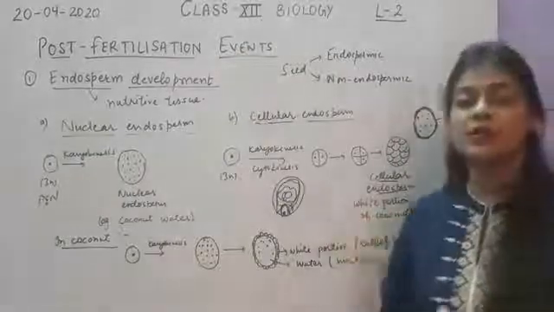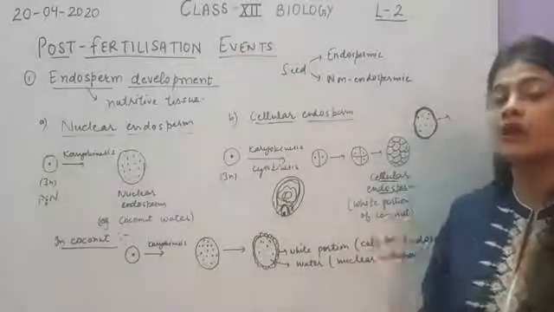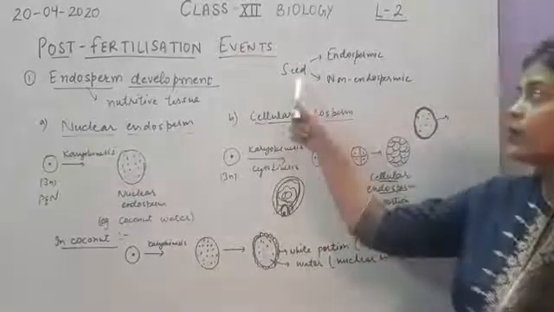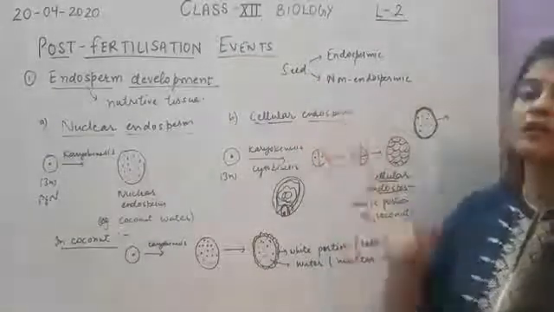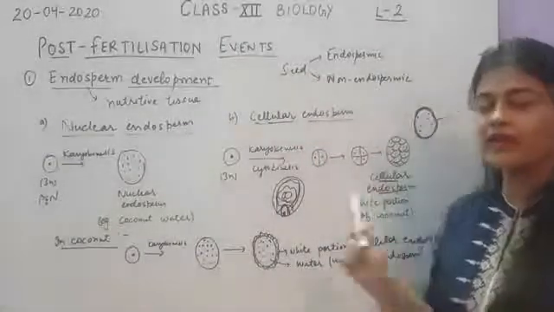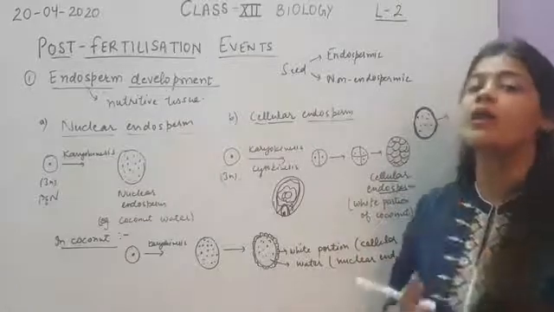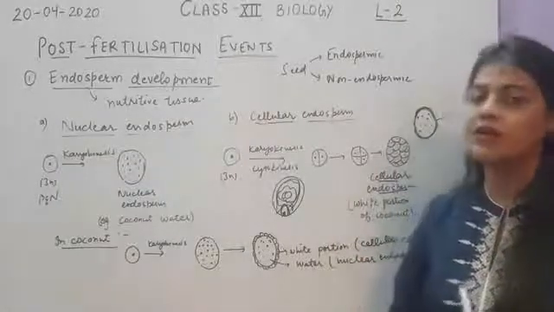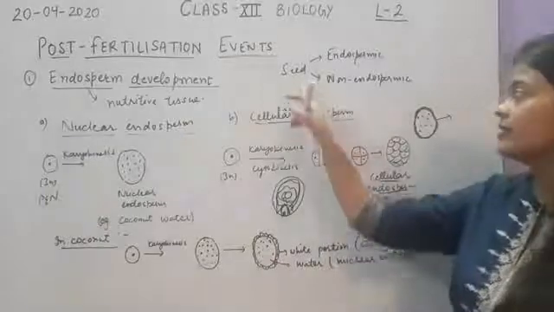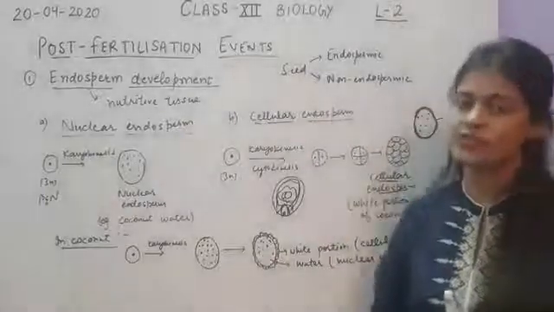But sometimes the developing embryo utilizes the whole endosperm, and the seed will be called a non-endospermic seed.